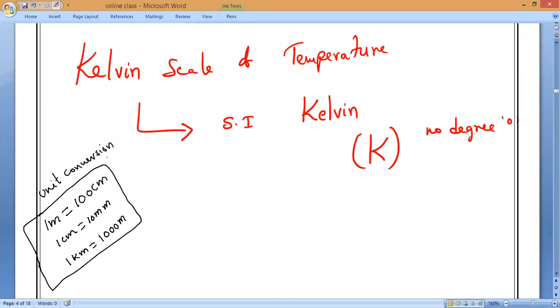Okay. Now, as we know, what is the SI unit of length? Meters. Yes or no? And what is the CGS unit of length? Centimeters. So we have a conversion between meters and centimeters, and the same way between centimeters and meters. Is it okay, Tanishka? Respond.